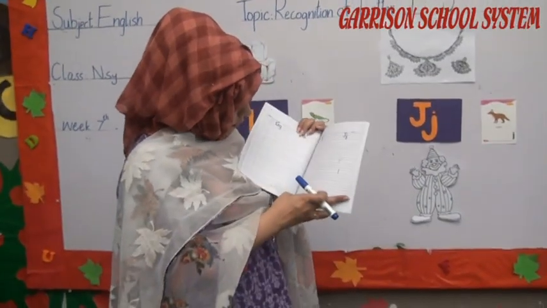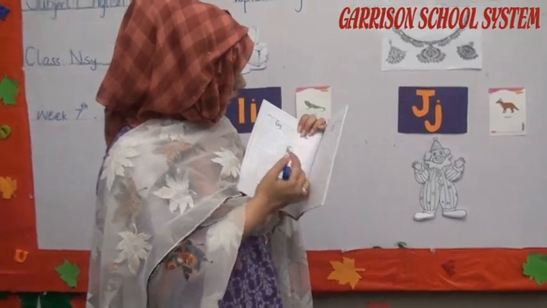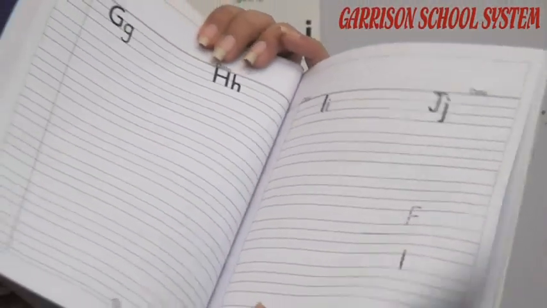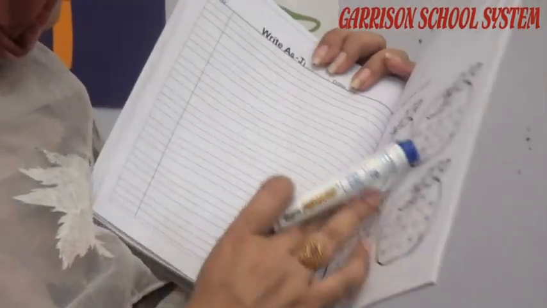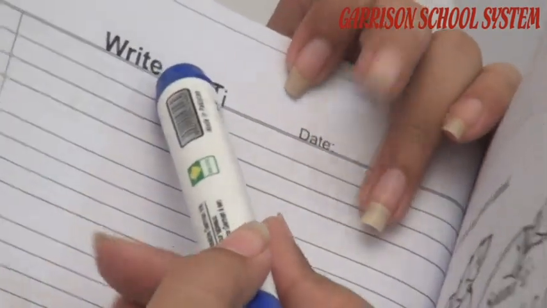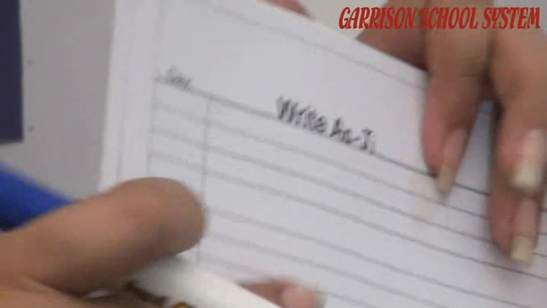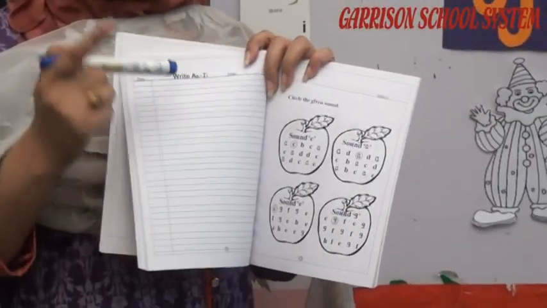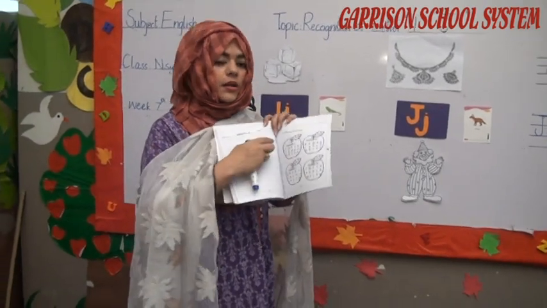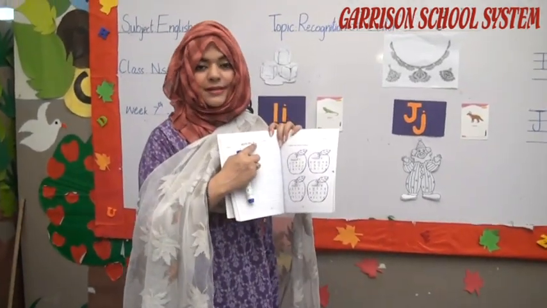Now on page number 52 you have a reinforcement of letter G, letter H, letter I, letter J. After that on page number 54, write from letter A to letter J, both uppercase and lowercase.